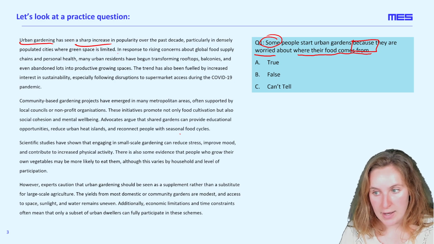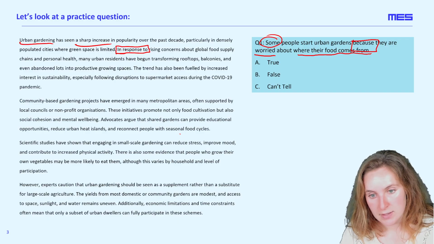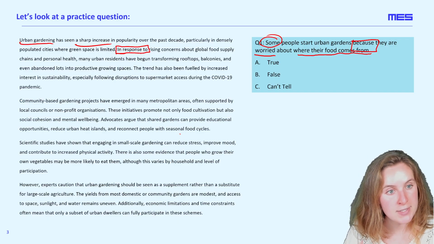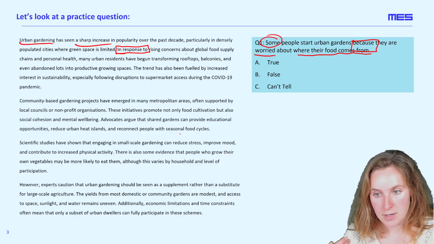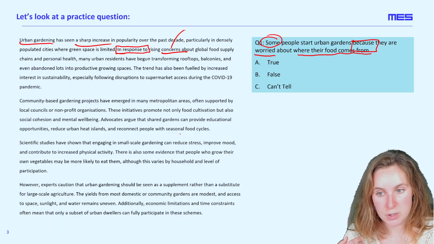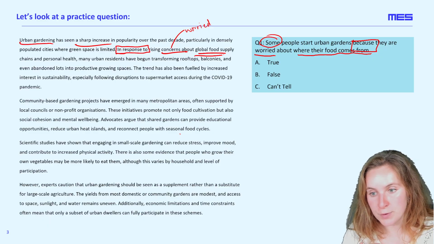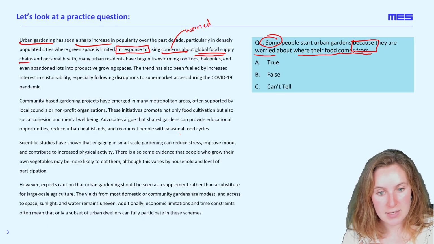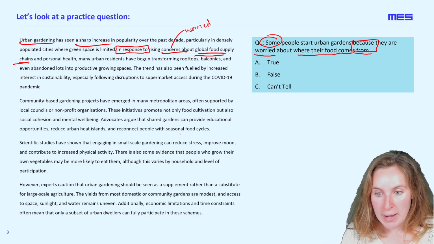We're seeing the fact that some of these gardens are being created as a response to certain concerns. Rising concerns, so a synonym for worried, which is one of our keywords, that points us in a good direction, about global food supply chains and personal health. And then it carries on in the passage.